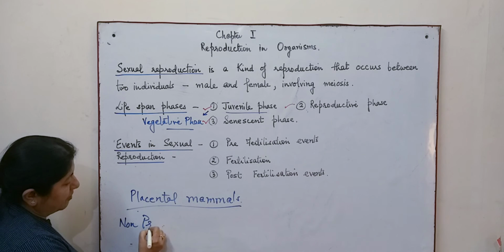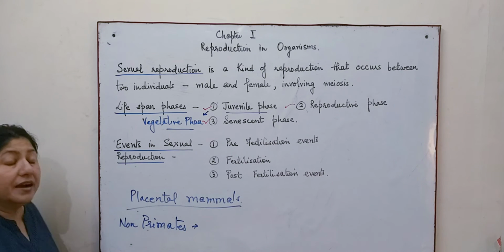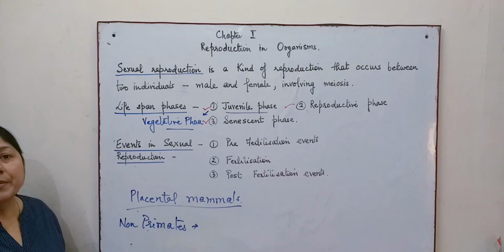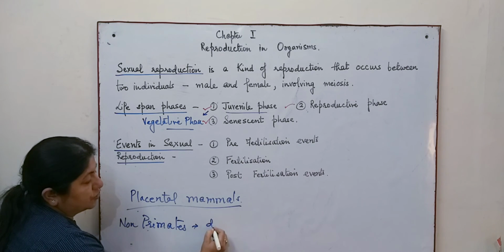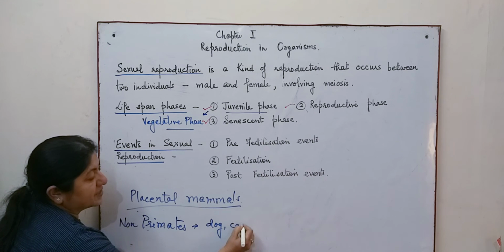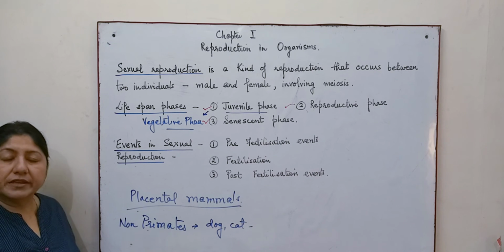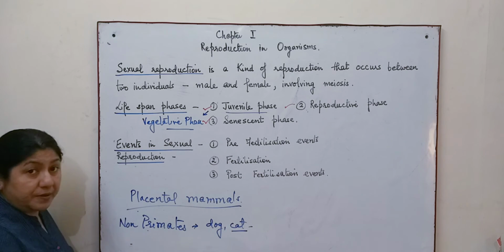Non-primates are the organisms in which the ovary definitely undergoes cyclic changes, but here menstruation does not occur. For example, dog is there, cat is there, all these animals which are very common. There is no menstrual cycle in the case of the cat, the female.